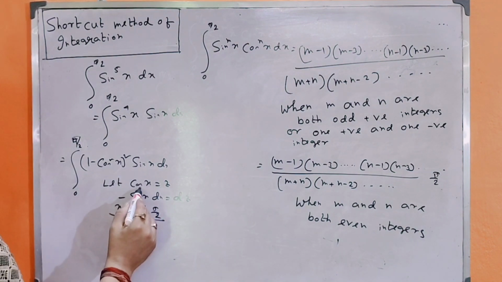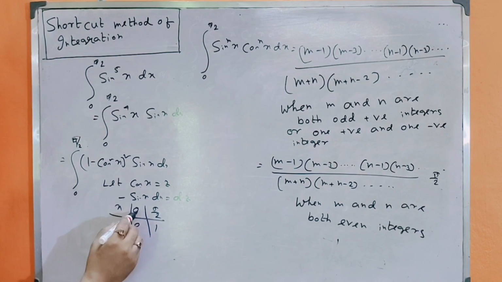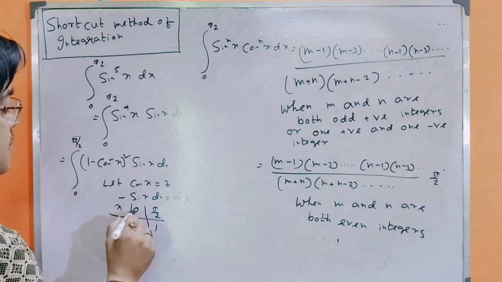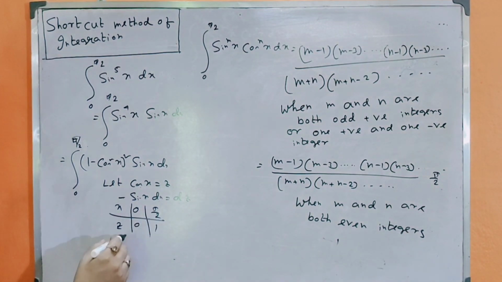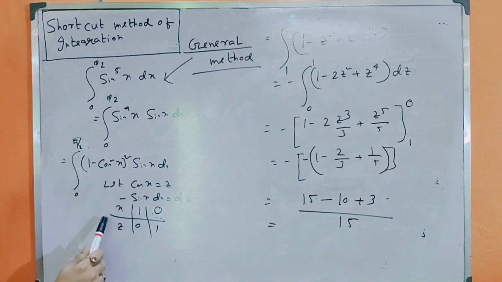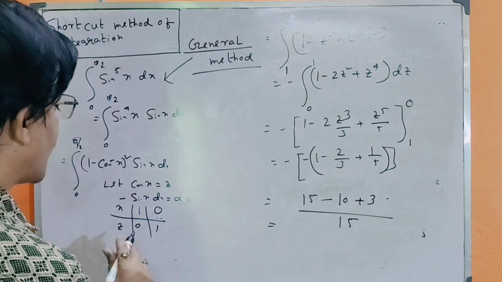Let cos x equal to z, then minus sin x dx equals dz. Changing the limits, x from 0 to pi by 2, the limiting value of z is 1 to 0.